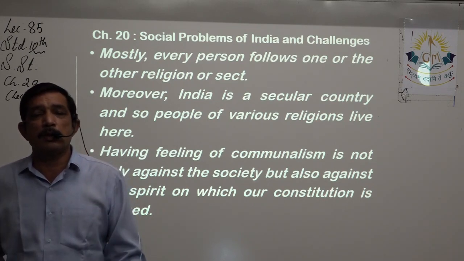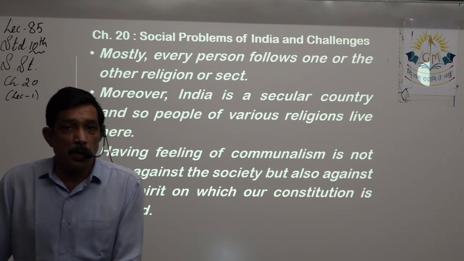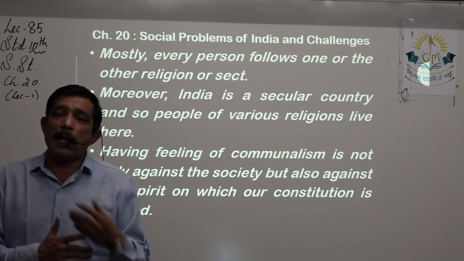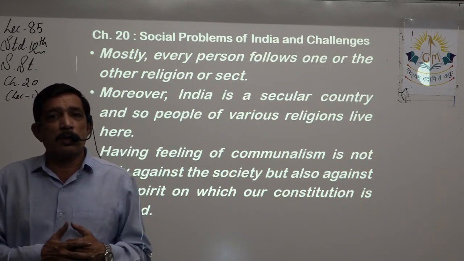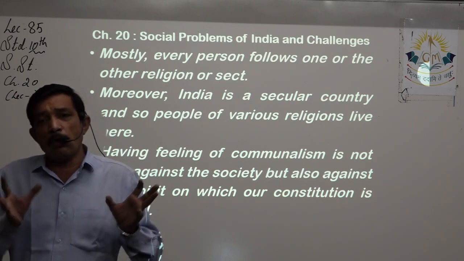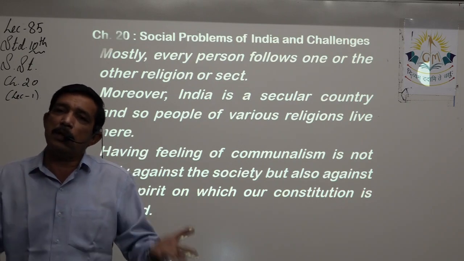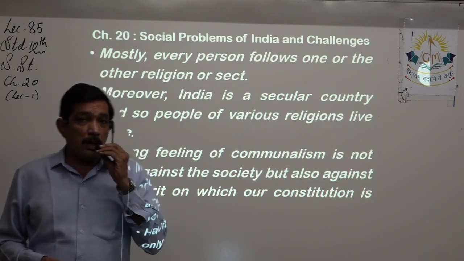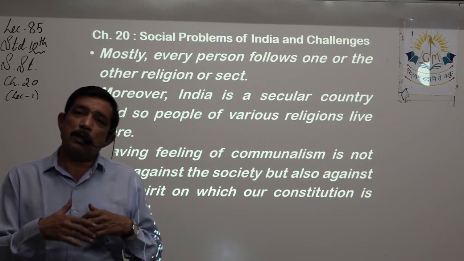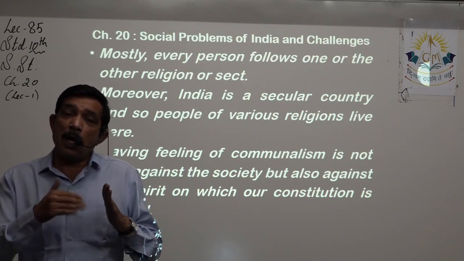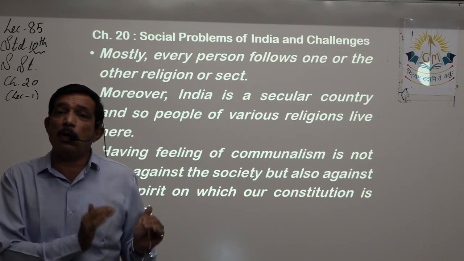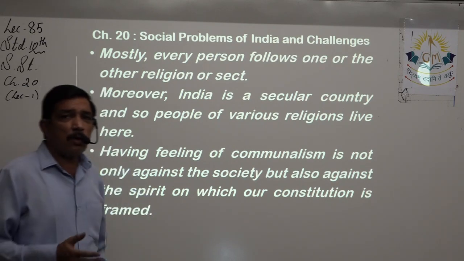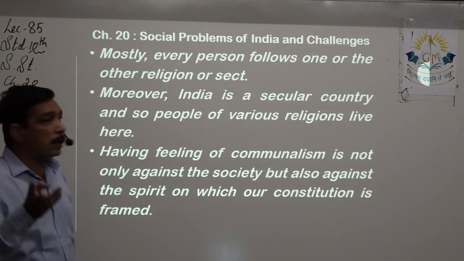There are lots of divisions in Hinduism also. You take Christianity also, they have Protestant and Roman Catholic and Orthodox Christian. They have lots of different sects. All of them follow Christianity, but they follow it in their own way. They have their own way of following or having faith in the religion and worshipping their gods in one way or another. So they belong to the religion, but they belong to a certain sect in that religion. So every person follows one or another religion or one or another sect.